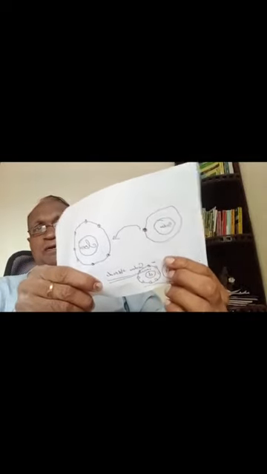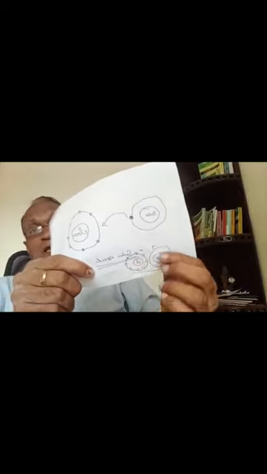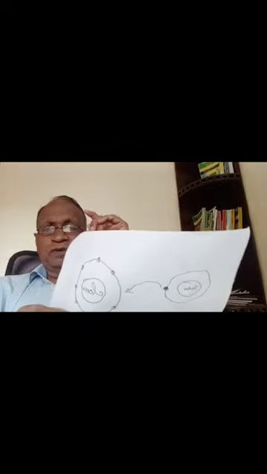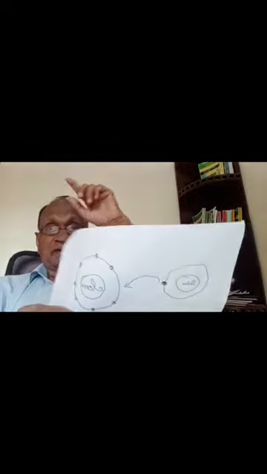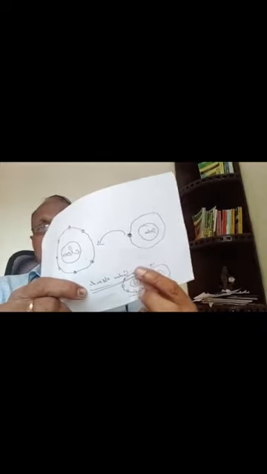When the number of protons and electrons are equal, it is neutral. But when it loses one electron, one negative charge is lost, so it becomes positive. And chlorine gets one extra electron. So it will get a negative charge. Because this atom was neutral, since the number of protons and electrons in the atom was equal. But when it gets one extra electron, that is a negative charge, so it becomes negatively charged. So there is an attraction between these two.